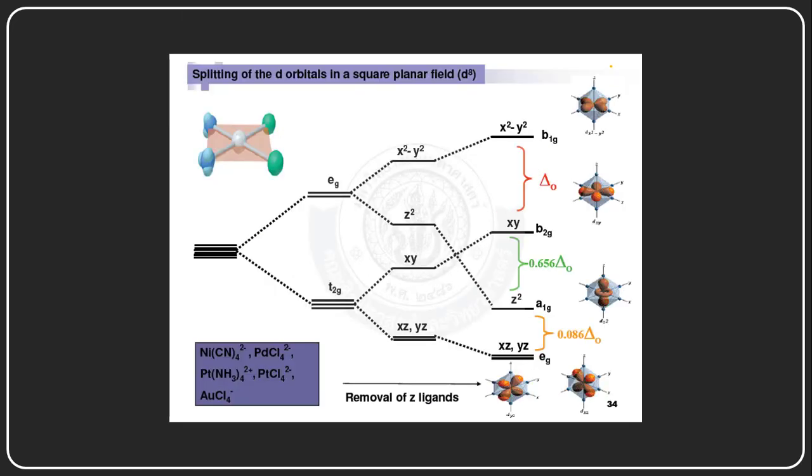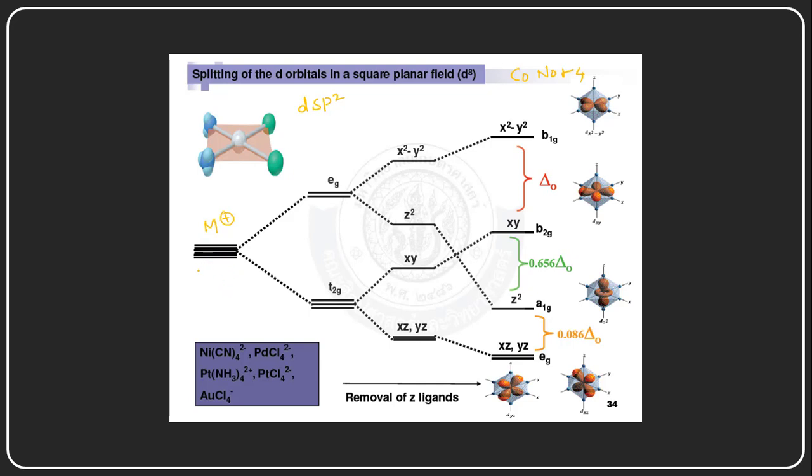The next complexes are for coordination number 4, the square planar complexes, which have dsp2 hybridization. If the metal ion is free, with no ligands approaching the central metal cation, all five orbitals of the metal ion have the same energy level.